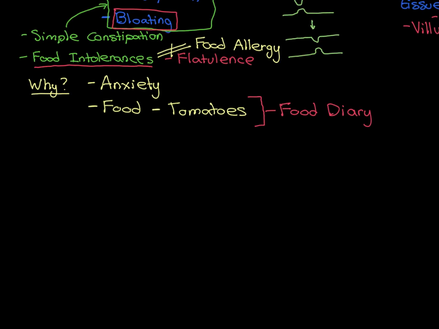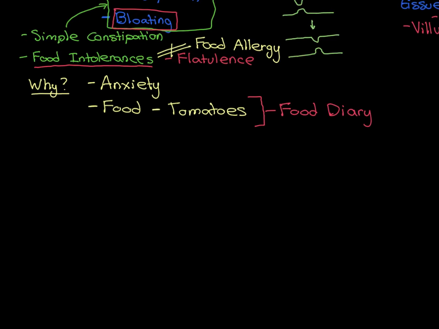IBS is one of the conditions where we do acknowledge that for many people with this condition, it may be triggered by certain things that they are eating in their diet. The reason that we steer clear or get a little bit afraid of telling them to start messing around with their diet is because some people, when they start doing these exclusion diets, can become a little bit fanatic with it. And the last thing that we want to do is trigger someone to go into an eating disorder. So let me just give you an example of what can happen.